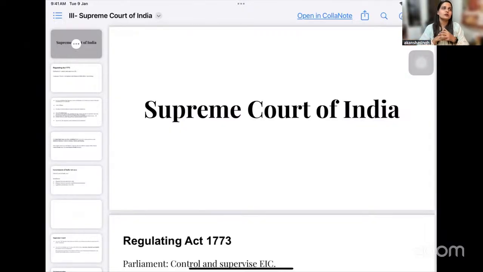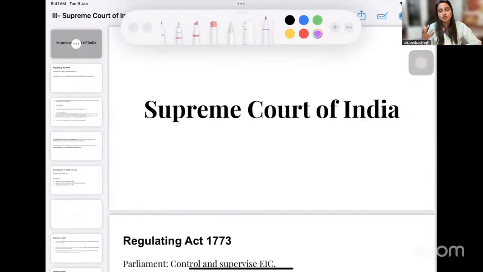Let me run you through a story in which you have to remember the year and certain names, and this will help you write and understand the way the present Supreme Court of India has been established. So let's start. There have been certain historical parts which play a very crucial role, for example, the Battle of Plassey, and the 1857 mutiny, right?